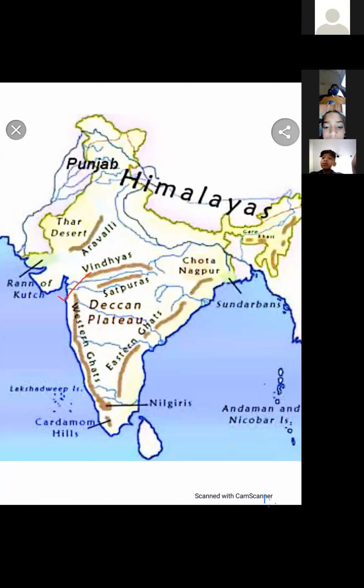Narmada and Tapi River flow westwards. Westwards means they flow towards the west direction and they fall in Arabian Sea. They originate from here and they flow. Towards which direction are they flowing? West direction. And where do they fall? In the Arabian Sea.